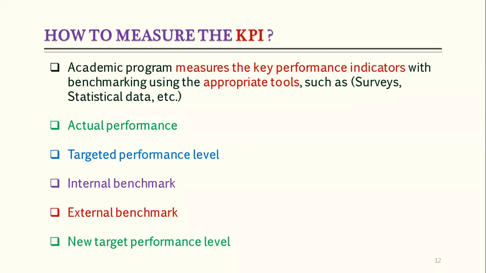In the KPIs, we will find this section, what was the level that we have to achieve. Then number 3, we have the internal benchmark. Internal benchmark, we have to choose within the college. Suppose we are going to prepare the KPI analysis report for the IS program, so the internal benchmark will be the KPI analysis report for the CS program, and CS is going to use the IS result as an internal benchmark. Similarly, we have to mention the external benchmark.